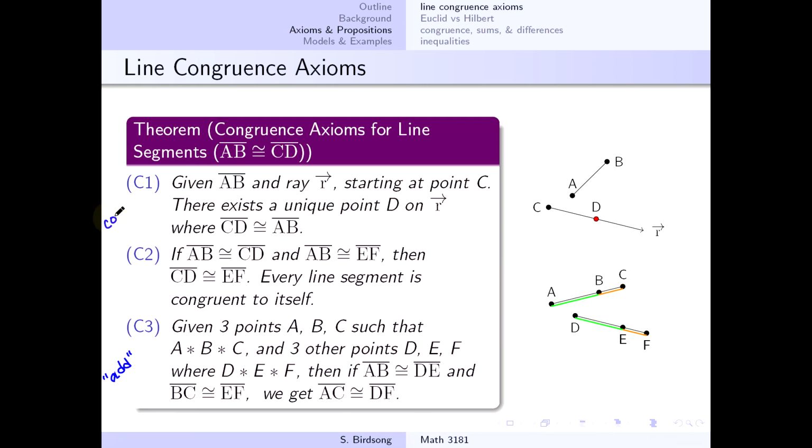The first one allowed us to copy line segments to other places in the geometry, and the middle one really was some logic dealing with when two line segments are congruent to each other. So I'm going to put in quotes there how "equals," if you will, is defined or used with respect to line segments.